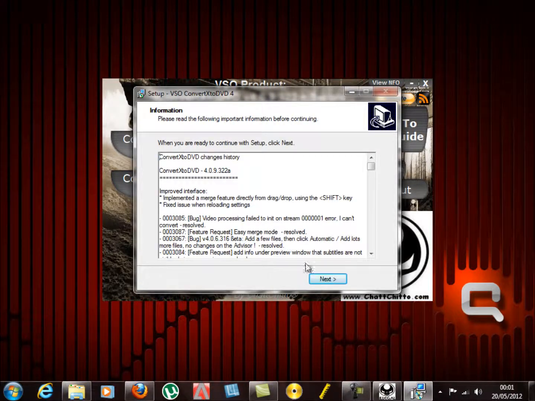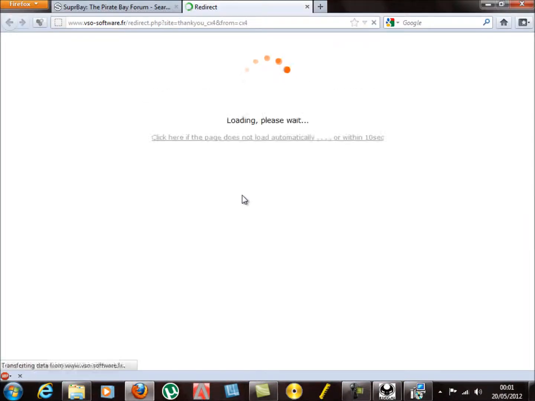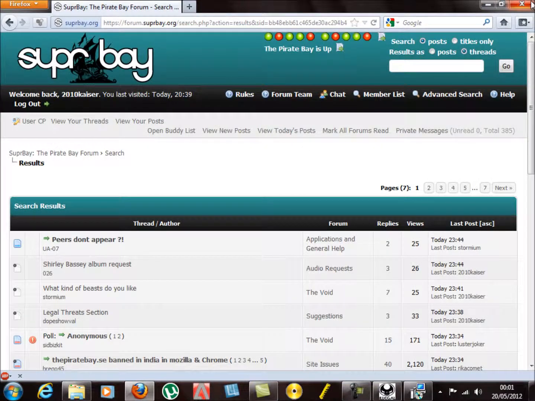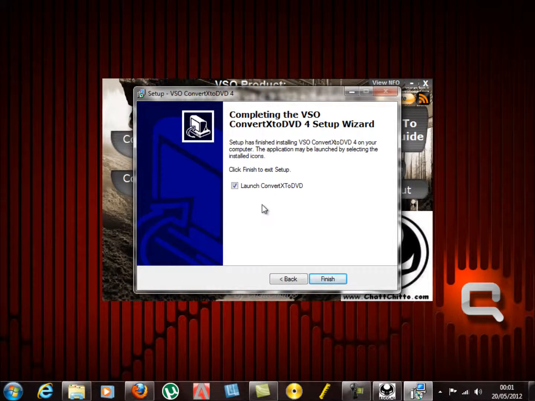Then on this window we click Next. Just X out of that, sorry. And we want to launch, so we allow it to launch because we're going to put in the serials.